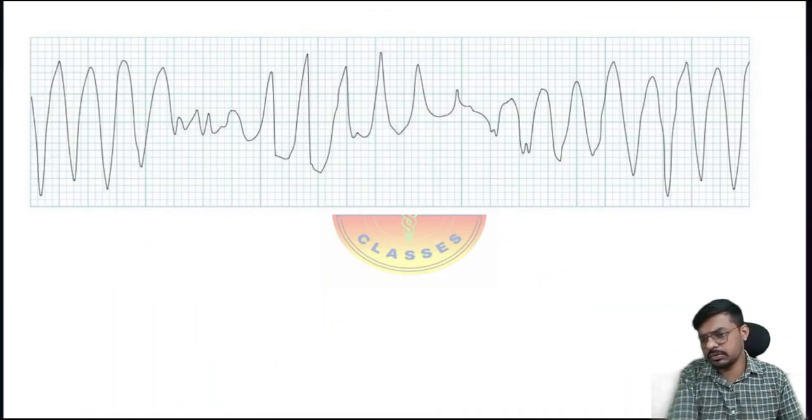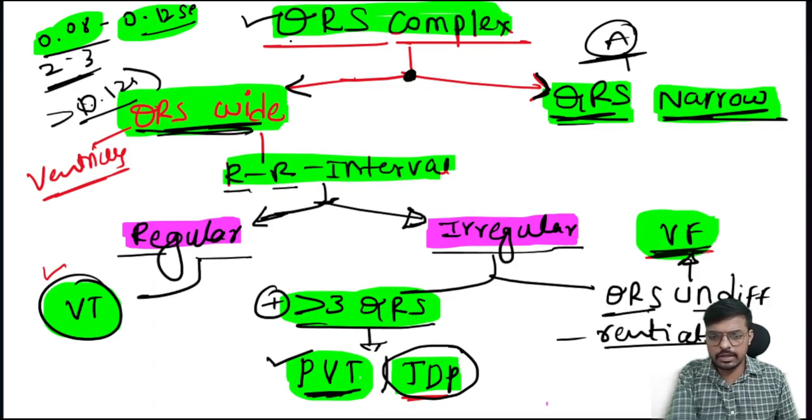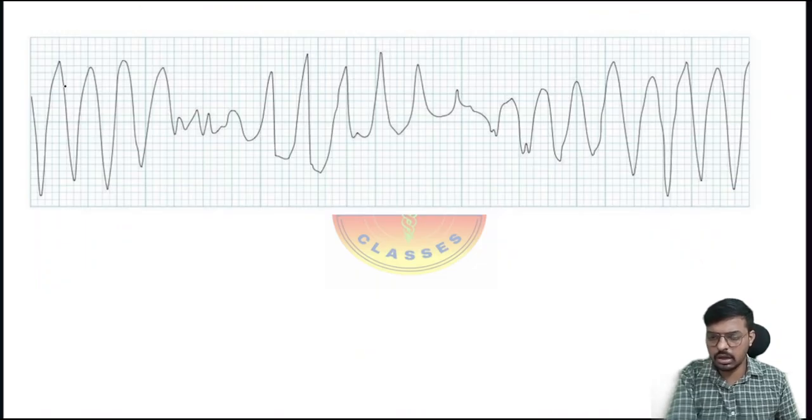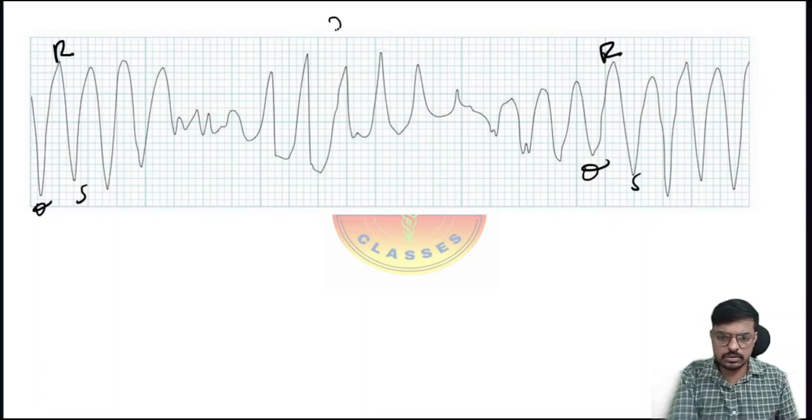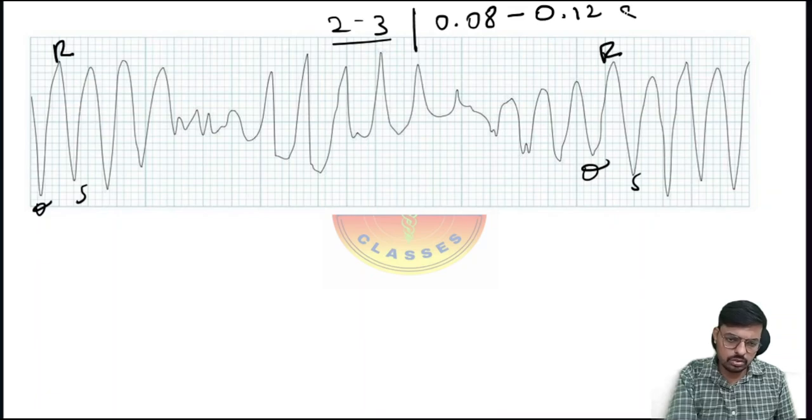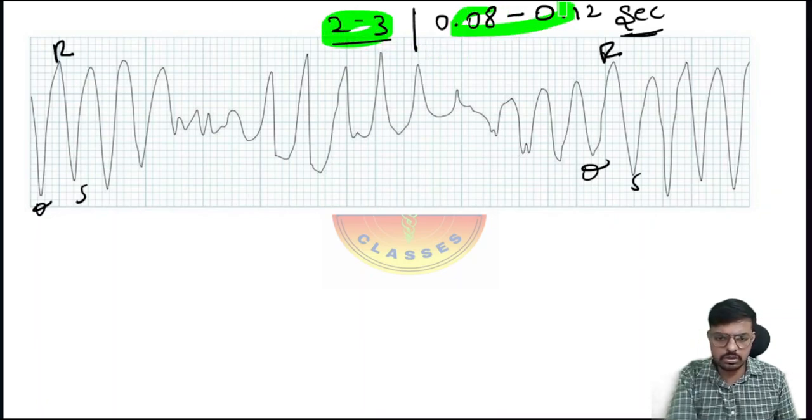Okay, look at this image. First, we have to see whether the QRS complex is wide or narrow. Look at this image and identify the QRS complex. This is the Q R S, and again Q R S. I told you the QRS complex should be generated within 2 to 3 small boxes, or its duration should be 0.08 to 0.12 seconds. So this is the normal duration and normal length of the QRS complex.